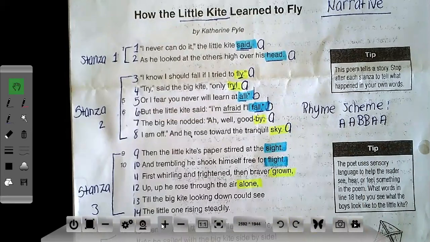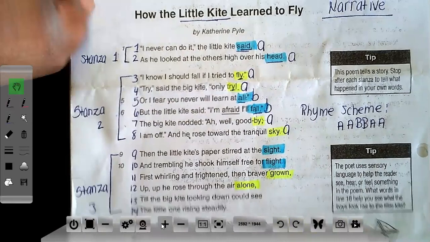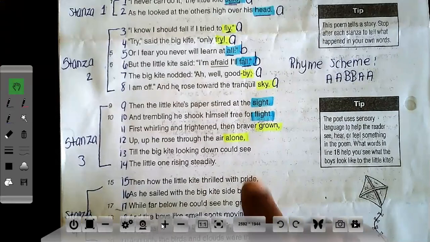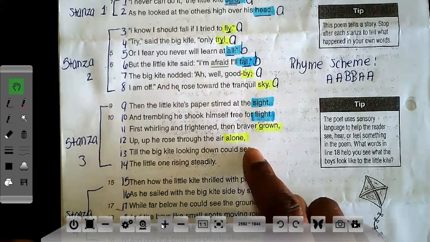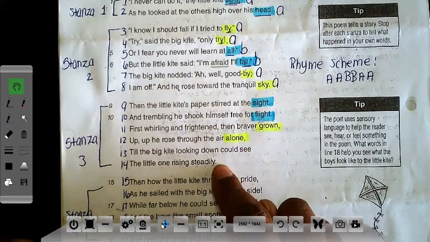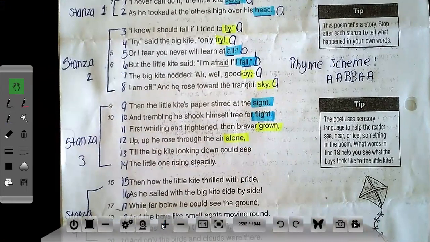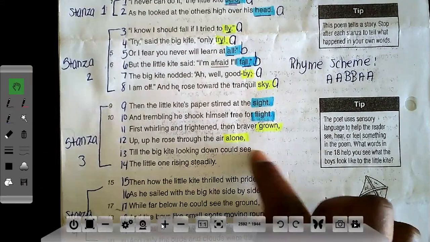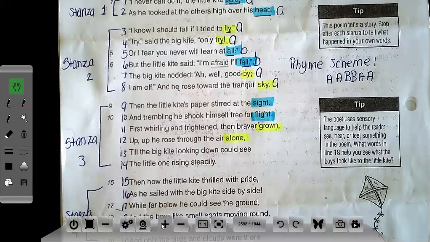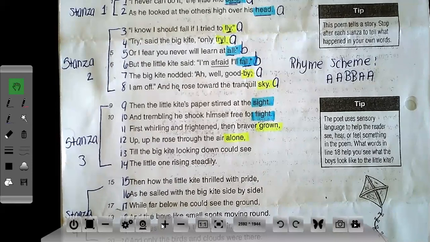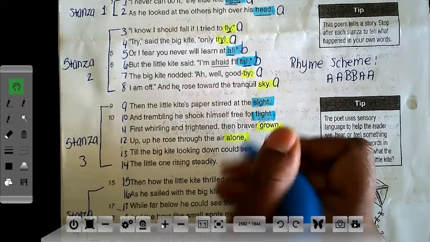See and steadily. So again, the last two words that we see are see and steadily. Those two words rhyme because I hear the long E sound. So that means that these two words must rhyme.